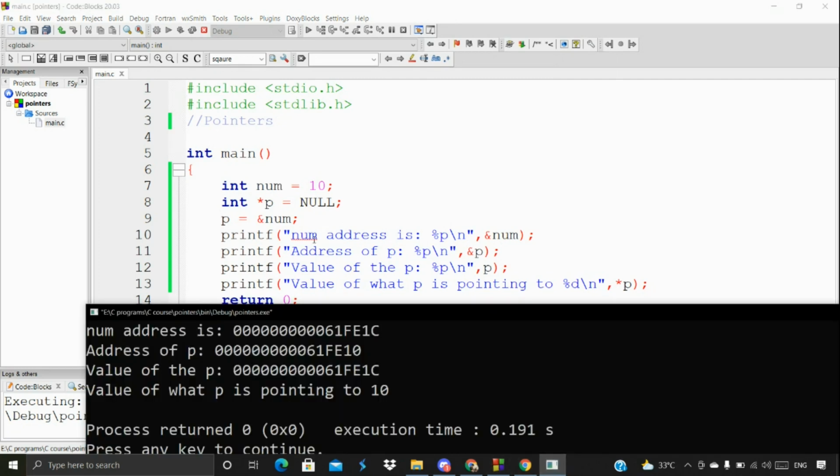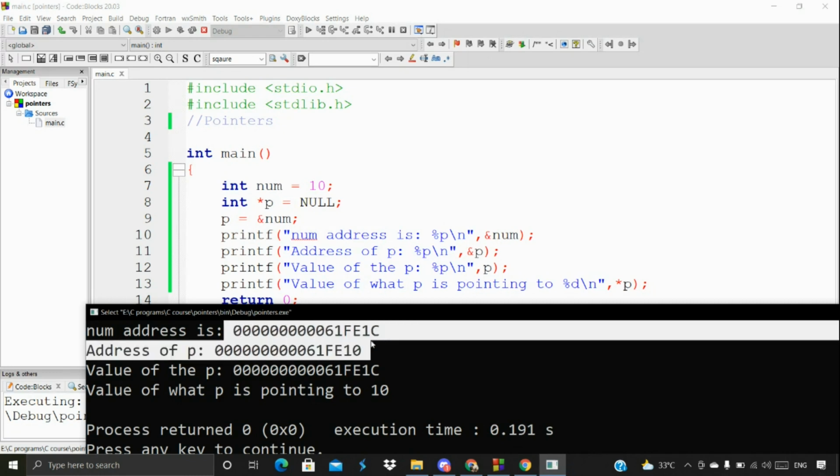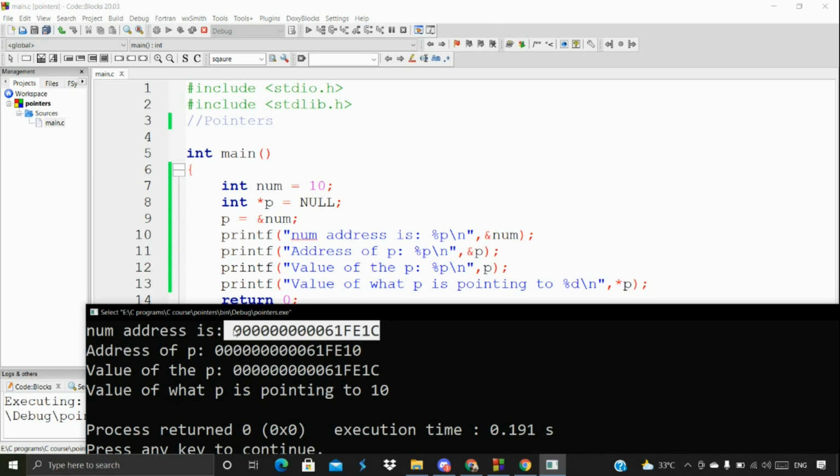So now, first of all, I'm printing the num address. I'm just printing the address on which this particular variable is stored in my main memory. That's what I'm doing here. We will also talk about memory allocation in our upcoming videos, and at that time you can understand this better. We're going to discuss memory allocation as well, and you'll understand it more clearly, I guess.